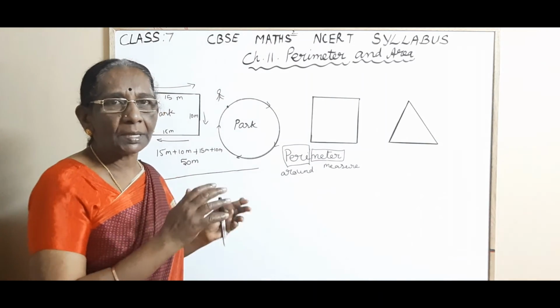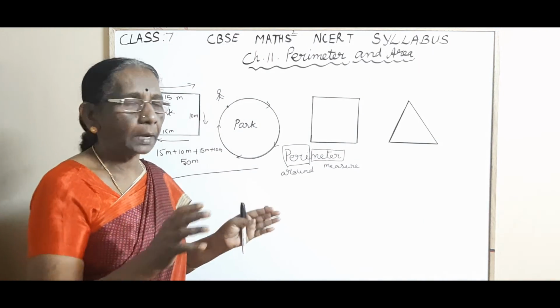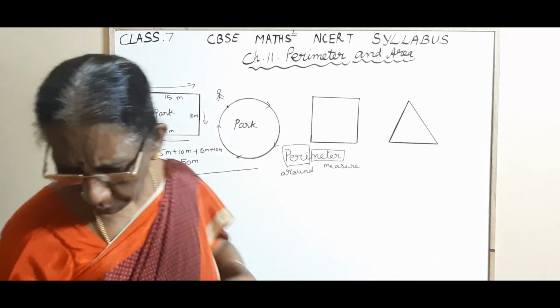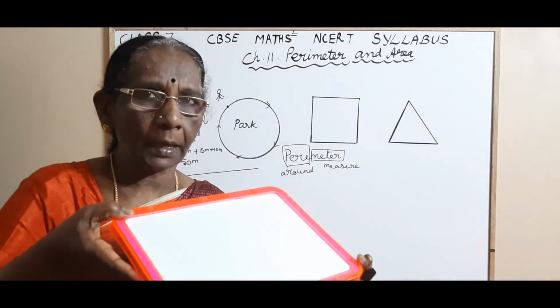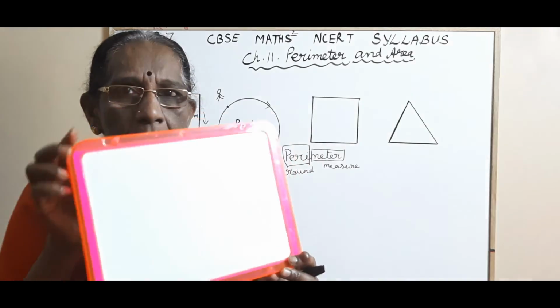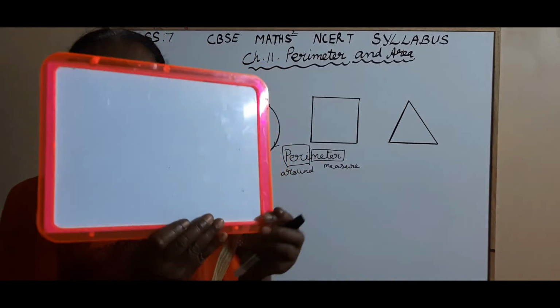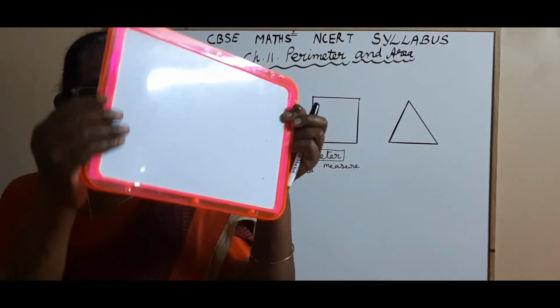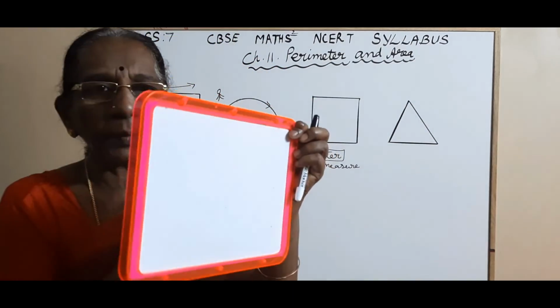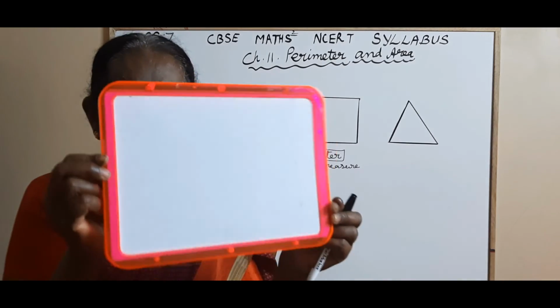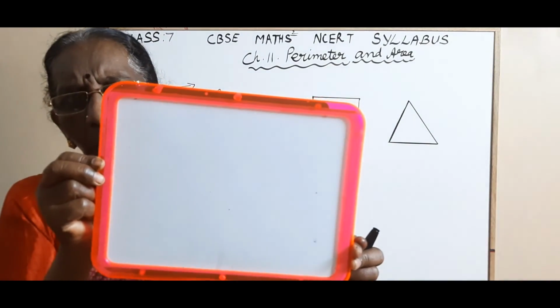Okay, so wherever we are going to use it, the perimeter is used for putting the fencing. And see here, framing. This pink color represents the length of the pink frame, which represents the perimeter of this shape.